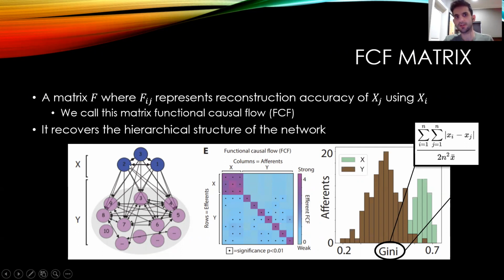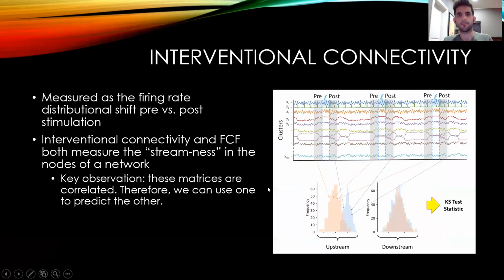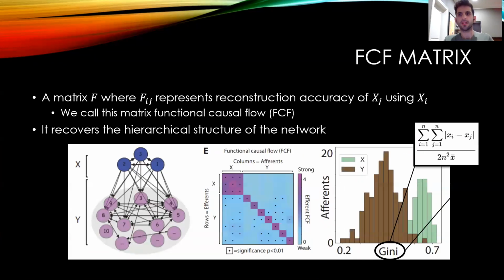As we can see here, this metric can recover this sort of hierarchical structure in this network, and it can predict that there's a causal flow between neurons 1 to 3 and the rest of the network, but not between the downstream neurons and the upstream neurons. This is interesting because we can recover this hierarchy in the network, but the more interesting thing for us, which is the main motivation, is to predict what the perturbation effects are.